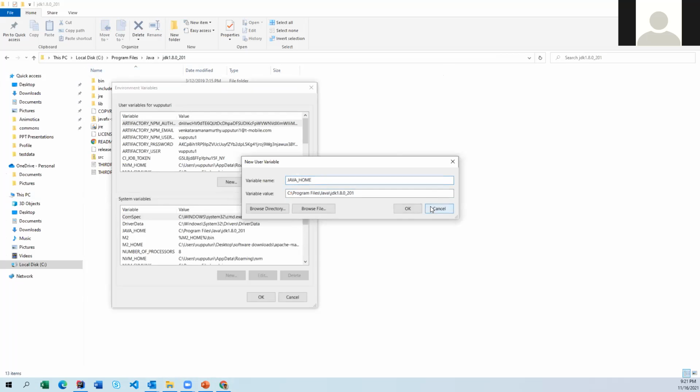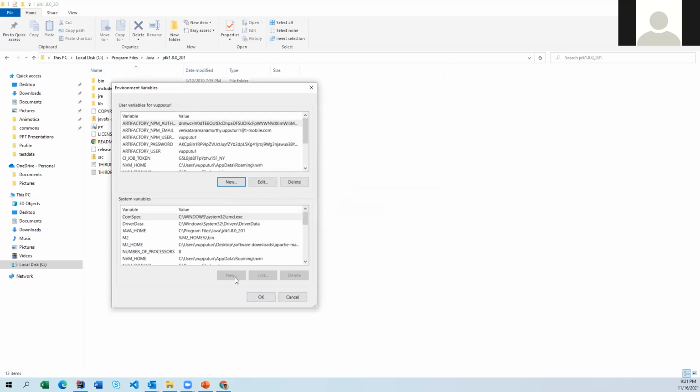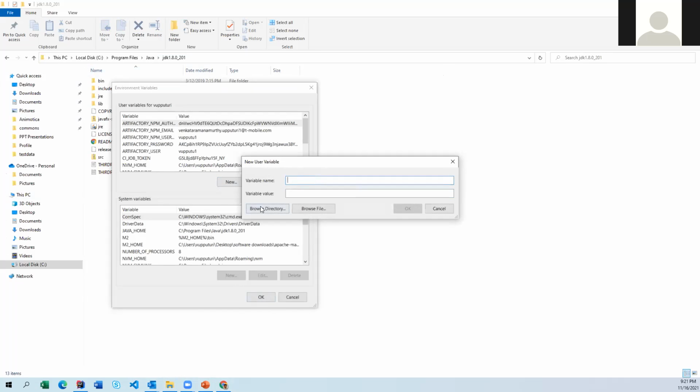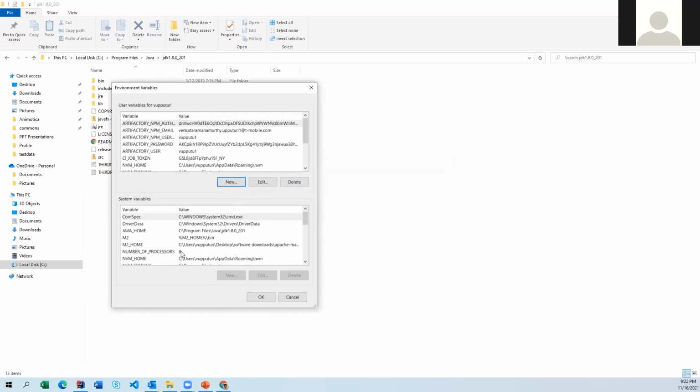So here, what you have to do, you have to click new. When you click new, it is going to open like this, and you have to have JAVA_HOME, JAVA_HOME, and then the variable value you have to provide. That's it. That means you have to provide up to JDK. Okay, that's it. So you have set the path.